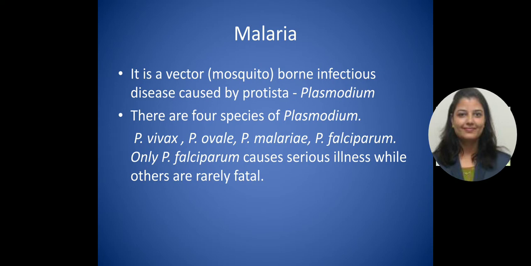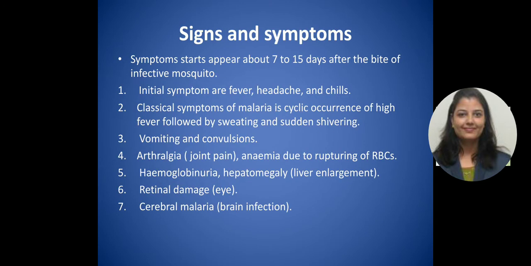The male mosquito does not bite and never carries this infection. There are four species of Plasmodium: Plasmodium vivax, Plasmodium ovale, Plasmodium malariae and Plasmodium falciparum. Only Plasmodium falciparum causes serious illness, while the other species are rarely fatal.